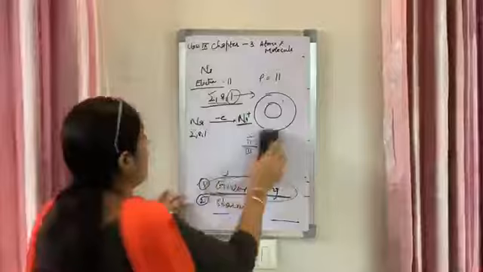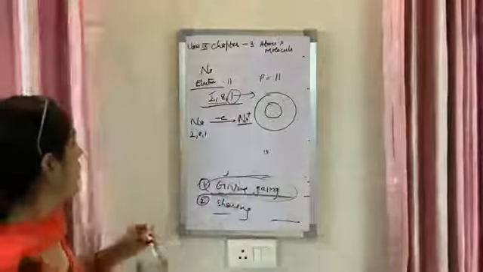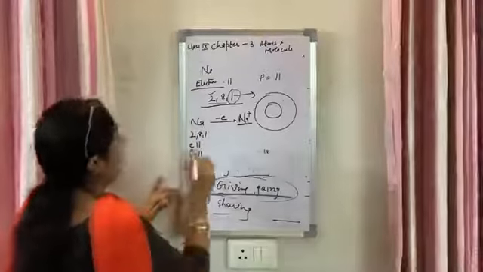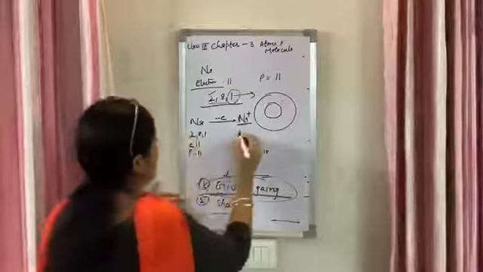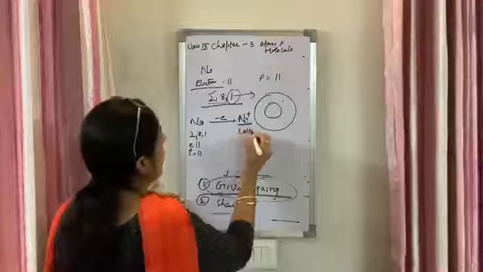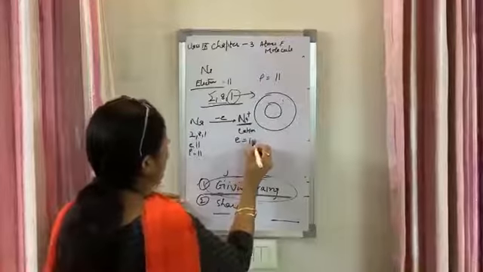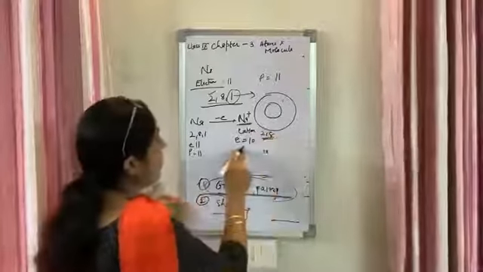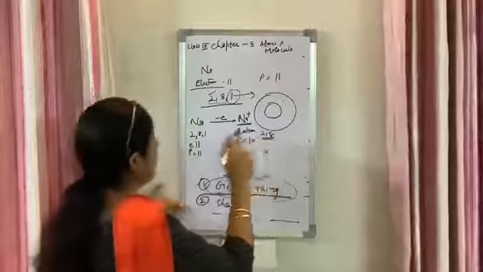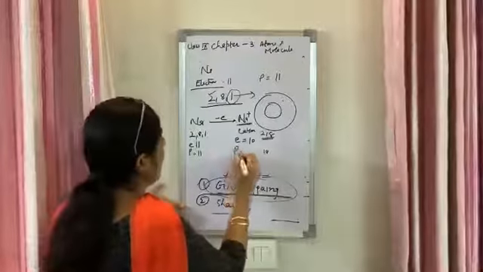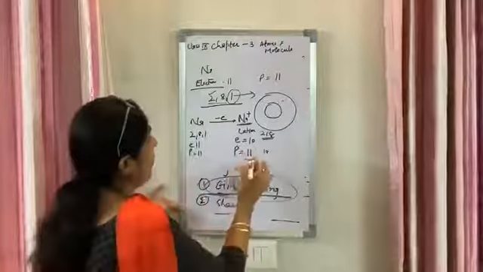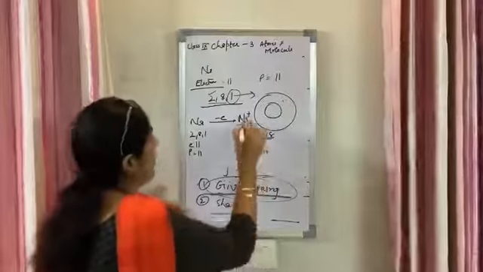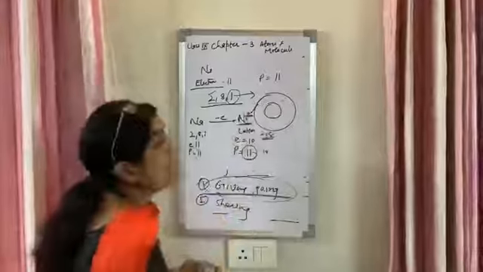See here, what is the difference? Now in the sodium atom the number of electrons is 11 and the number of protons is also 11, but when the sodium has lost 1 electron and forms a cation, the number of electrons becomes 10, because it is minus 1. It has lost 1 electron, it has given the electron away. The electrons are 10 but the protons are still 11. So the negative charge is 10 but the positive charge is 11. One more is there, that's why it forms the cation.